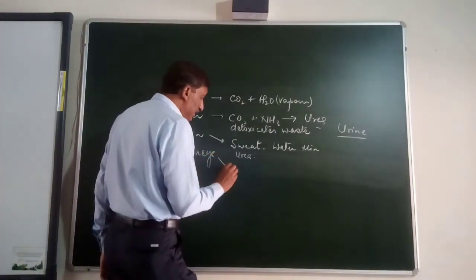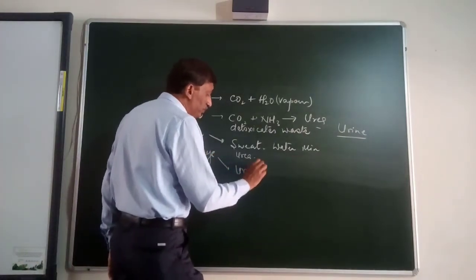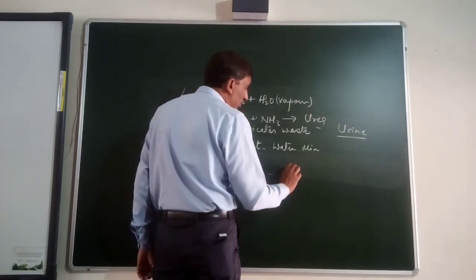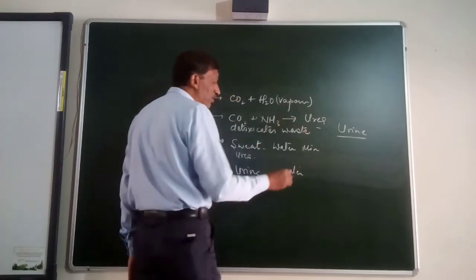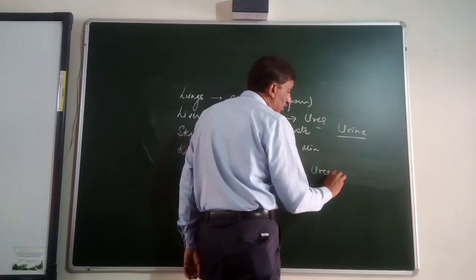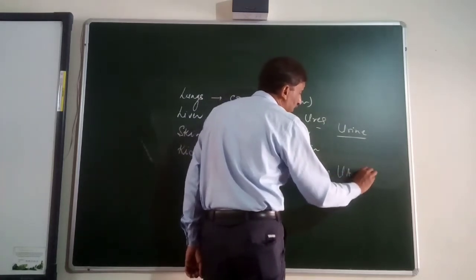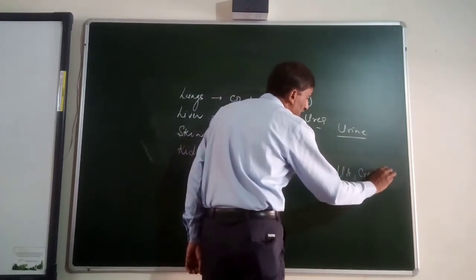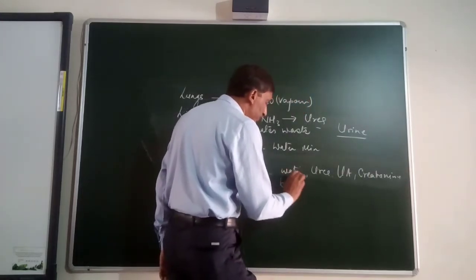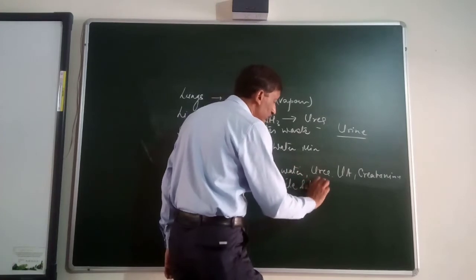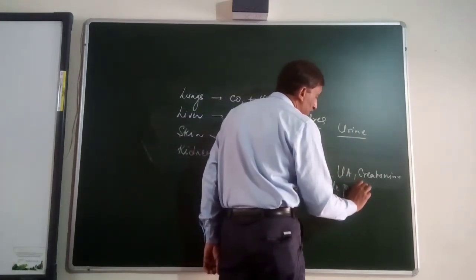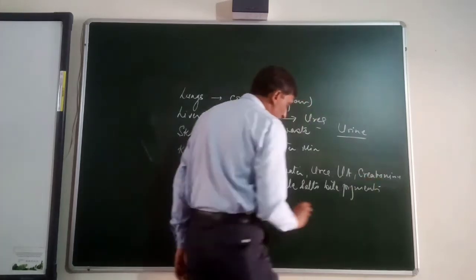Okay, and the kidney is removing urine, and what does urine contain? Water. Water is uniformly present in all. Besides water, urea, uric acid, then creatinine, then bile salts, then bile pigments, and certain minerals.